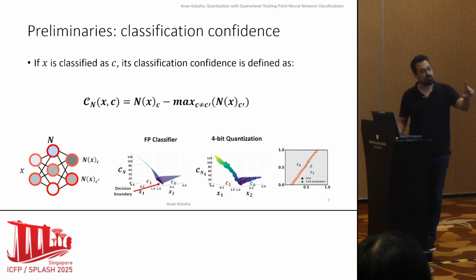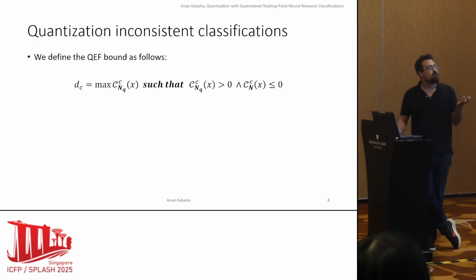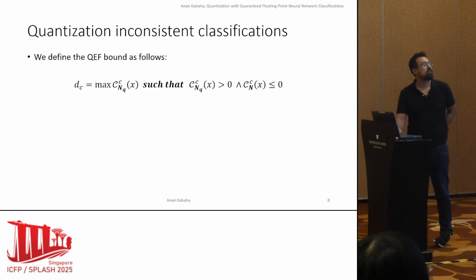Now, as I said, our goal is to define a bound starting from the decision boundary of the quantized network, meaning start from classification confidence 0 and expand until we cover all the differently classified inputs. Okay, so let's see how we now define our property using the classification confidence.